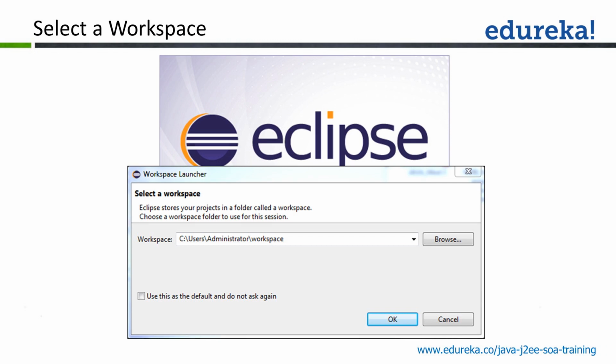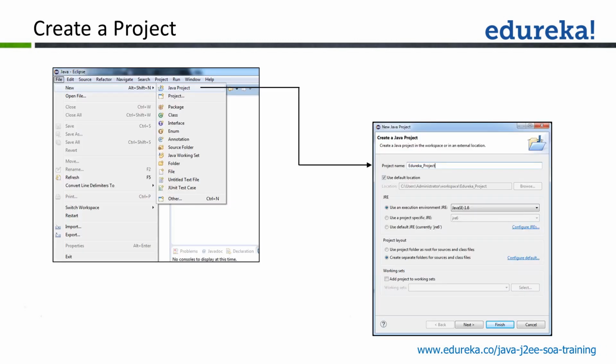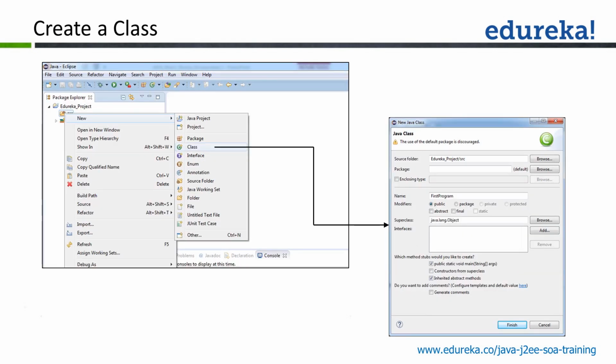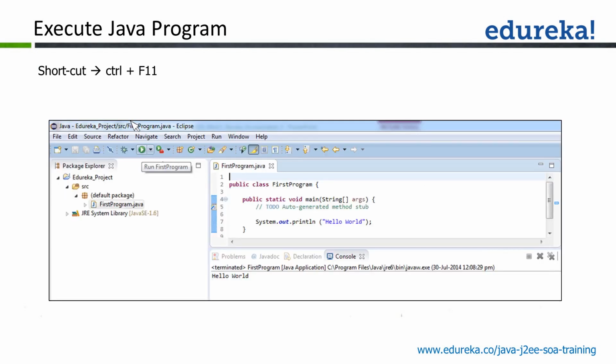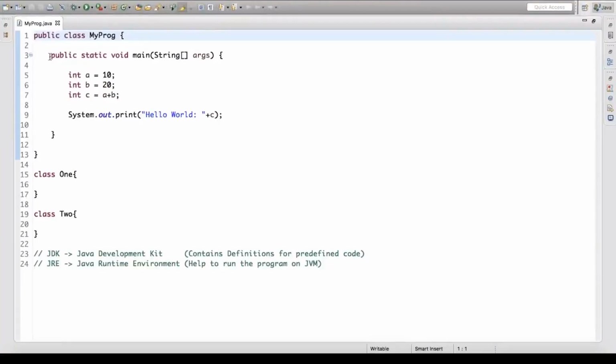Your Eclipse, you're gonna start it off, right? And then you're gonna come up to file, new Java project. You give a name to the project and then you create a new class. You select the option public static void main, and then you can write down your first program as hello world. You can directly click the run button, or you can also use the shortcut Control F11 to execute your code.